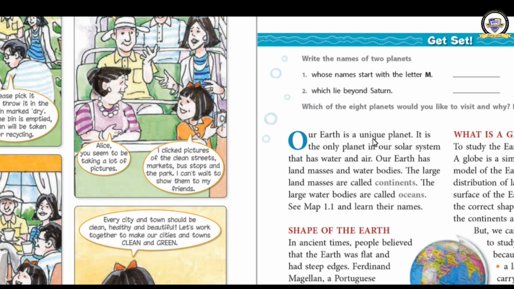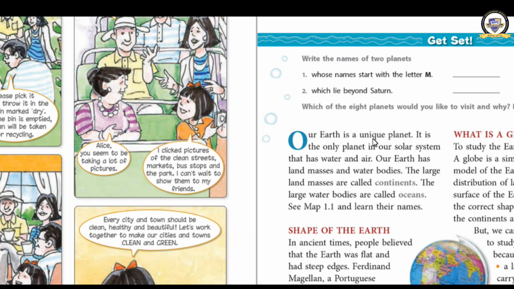Our earth has water and land on it. You have heard in our class that 30% of the surface of the earth is covered with land, and more than 70% is covered with water.